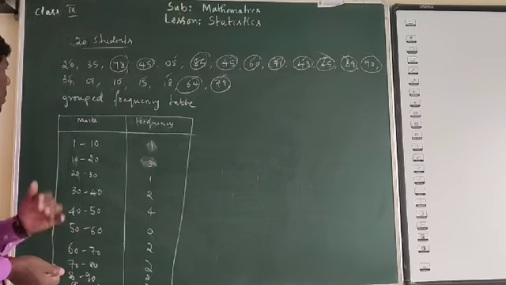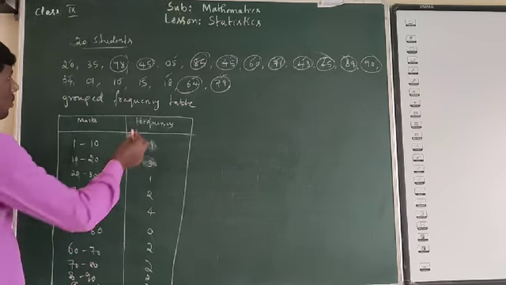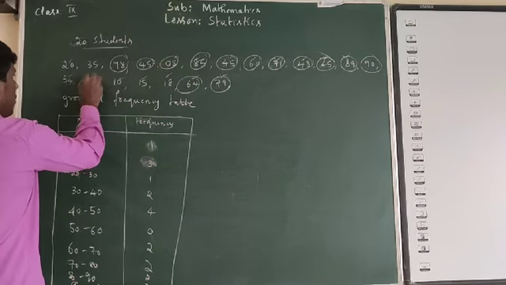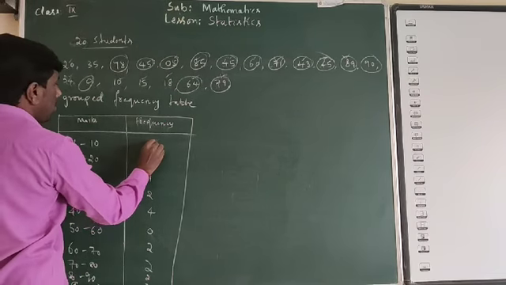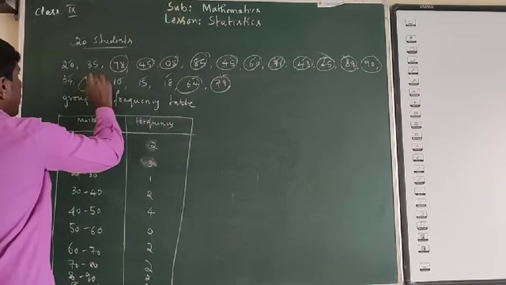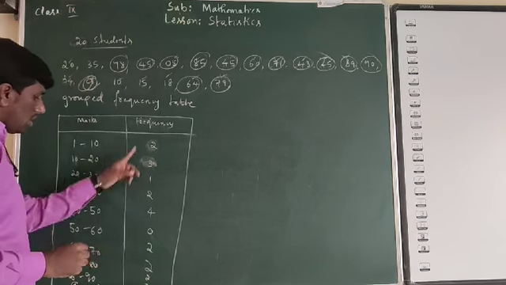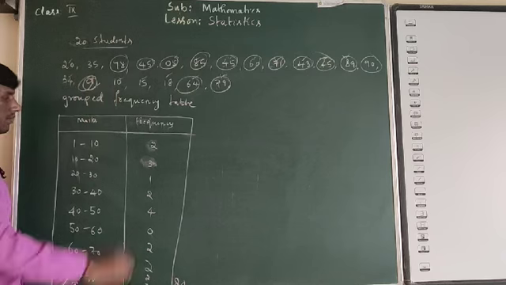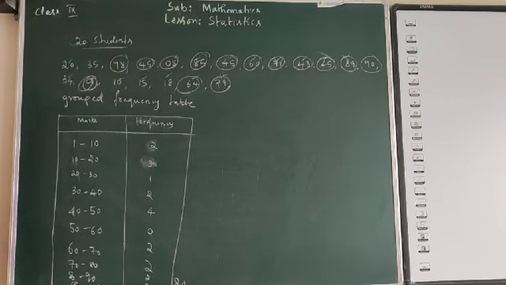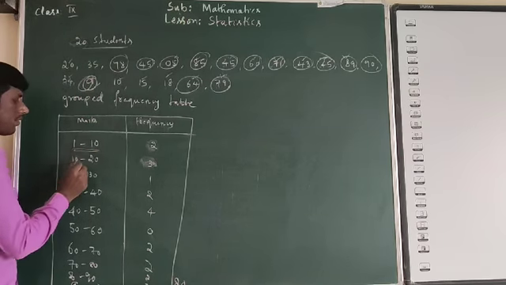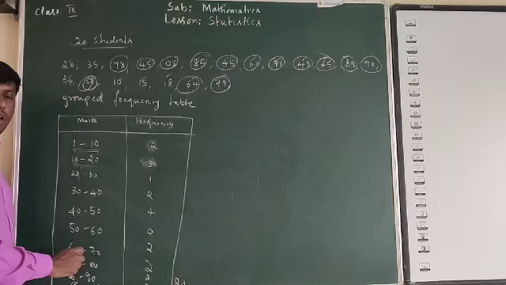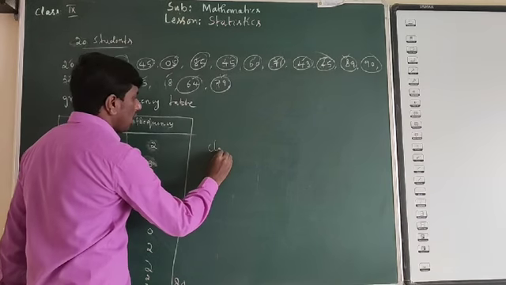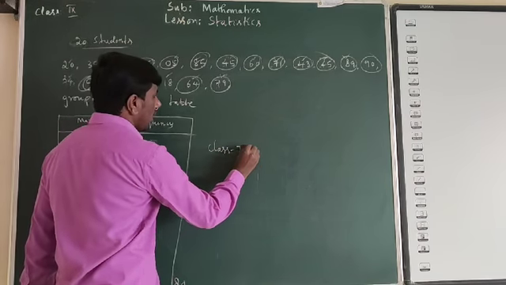Okay, 1 to 10. So look at that. In 1 to 10, 5 is included, 2 is included, right? So it should be 2. So we have 5 marks and we have 1 mark for 2 students. Now the total is 20. So that means 20 students. Now this is called the class interval.